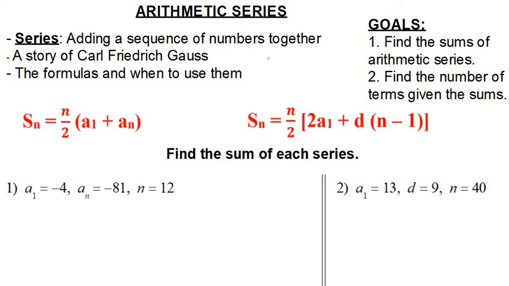So simple example, suppose you had 1, 2, 3, 4. And then if I went 1 plus 2 plus 3 plus 4, this right here is the series. And this right here is the sequence from which the series came. So that's the main difference.